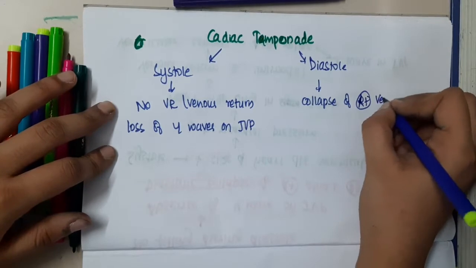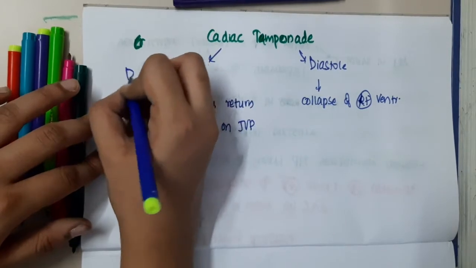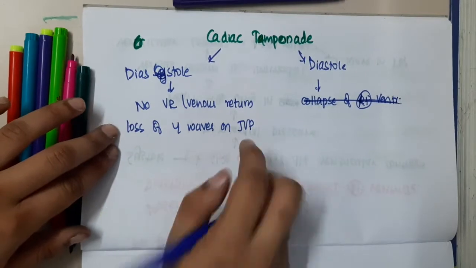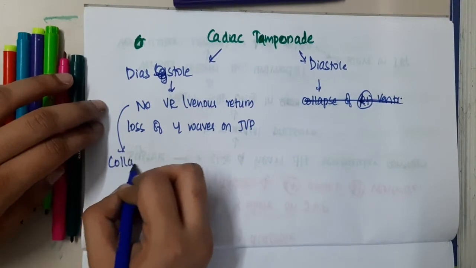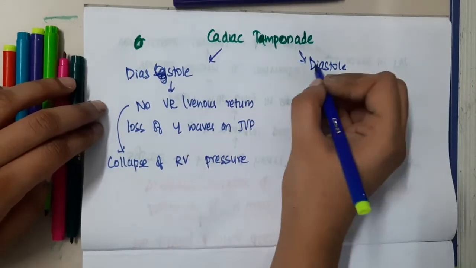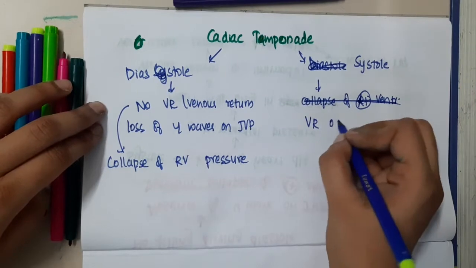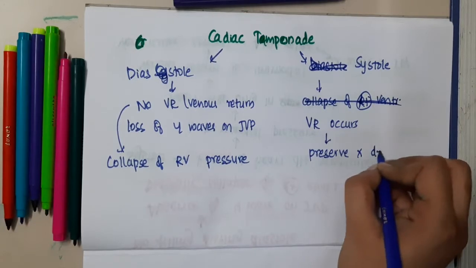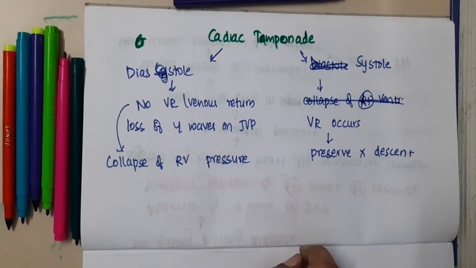Because of this no venous return, there is collapse of right ventricular pressure during diastole. Whereas in systole, venous return occurs, so this will preserve the X descent. So there is no Y wave and there is X descent seen in cardiac tamponade.